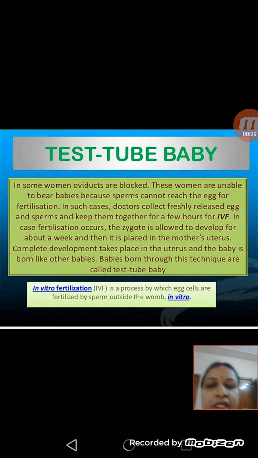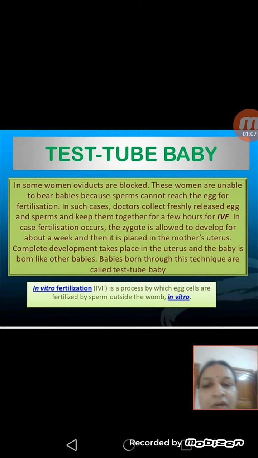In case fertilization occurs, the zygote develops, and after a development of 1 week this zygote is inserted into the woman's uterus. Babies produced by this process are called test tube babies. Test tube babies doesn't mean that the babies are produced in a test tube. It means the fertilization process occurs outside the woman's body.